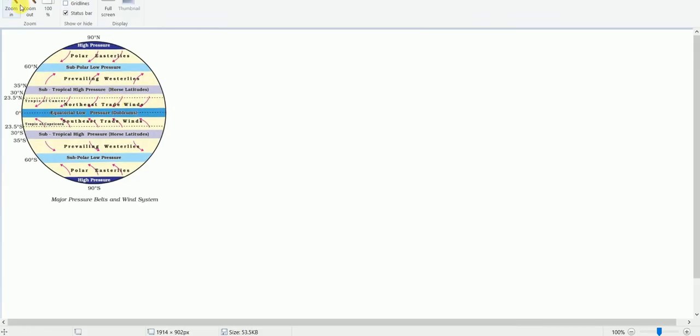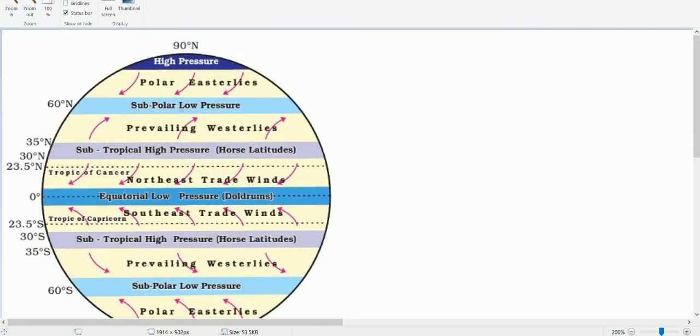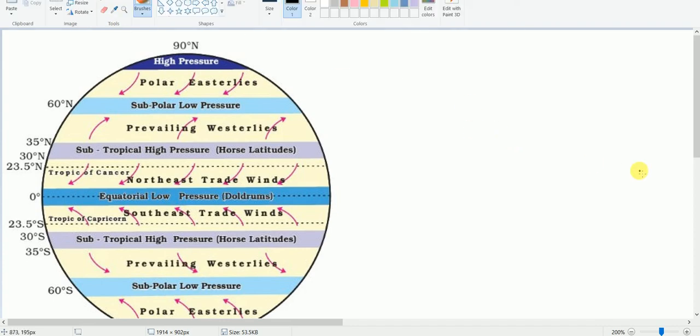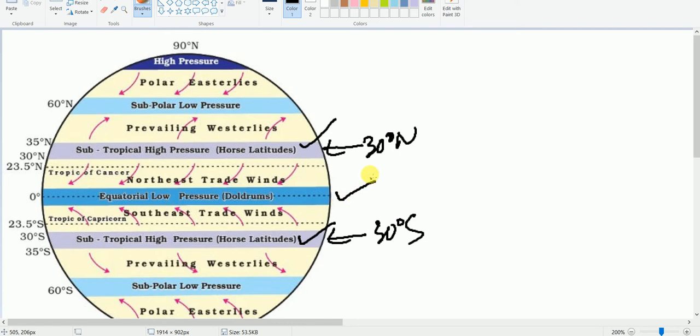Just see here. Here we have 30 degrees north, and here we have 30 degrees south. You are seeing the subtropical high pressure belt, and here another subtropical high pressure belt, and this is the equatorial trough, low pressure. This is 0 degree, the equator.